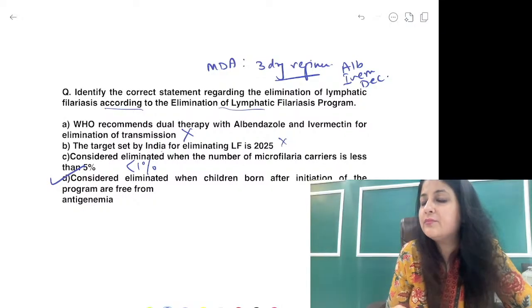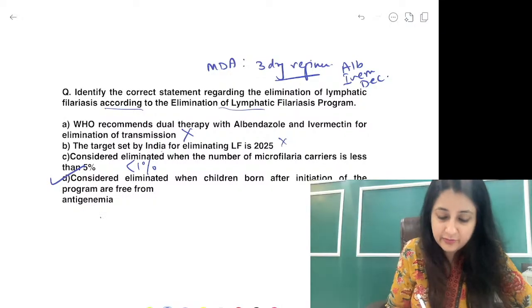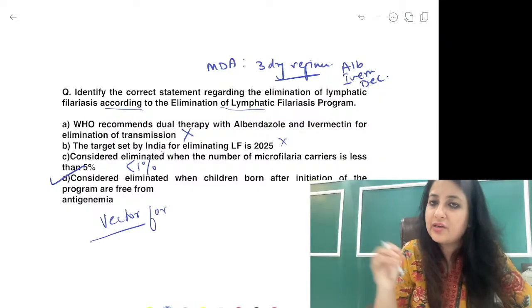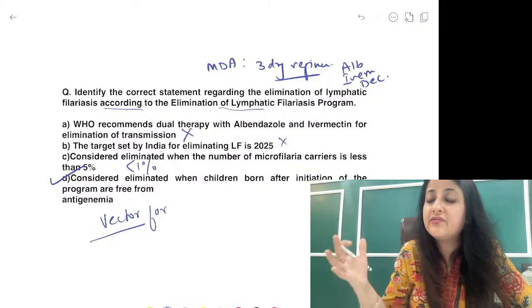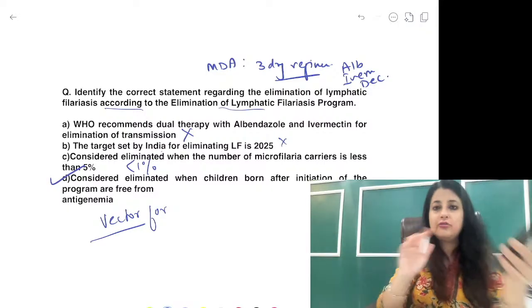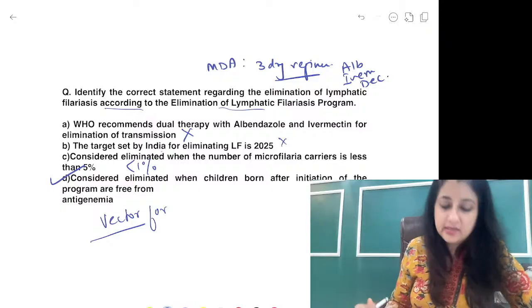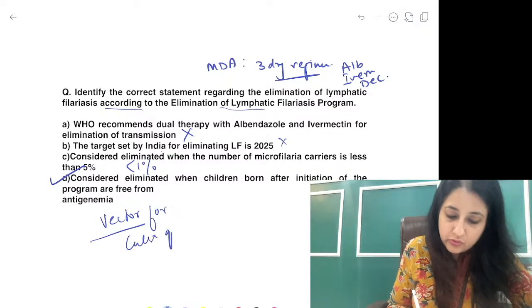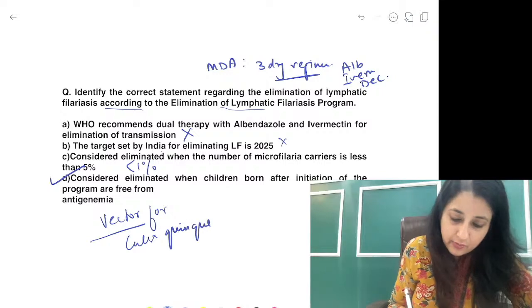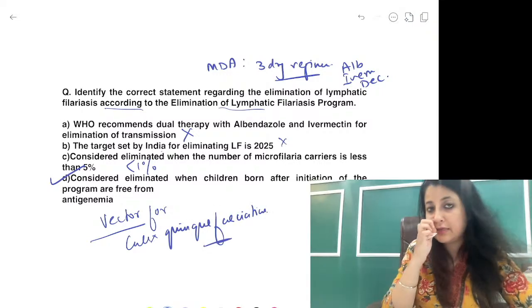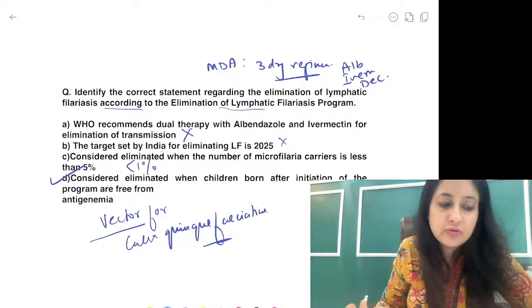One more question that comes from filariasis. All of you know the vector for filariasis. Can you quickly tell me the vector for lymphatic filariasis? आपको पता है ना, Wuchereria bancrofti, वो तुम पढ़ोगे. The difference between Wuchereria bancrofti and Brugia timori from your microbiology, how to identify them, you should do it. Vector for filariasis you all know is Culex. ठीक है, Culex quinquefasciatus, it has the F letter, या Culex fatigans, कुछ भी बोल सकते हो.